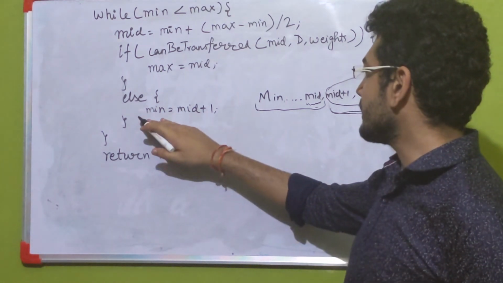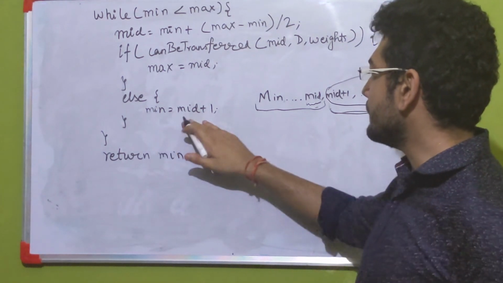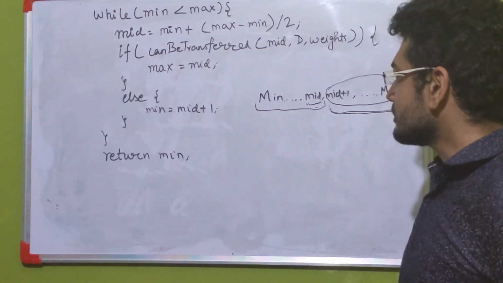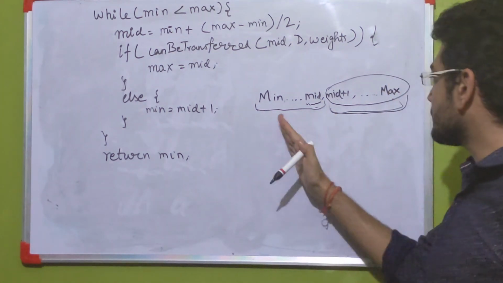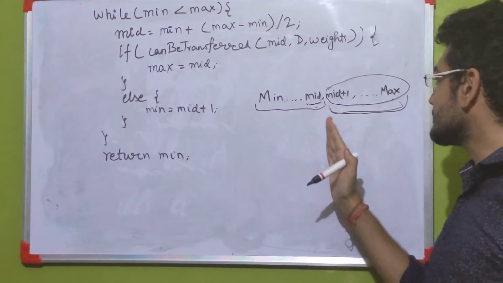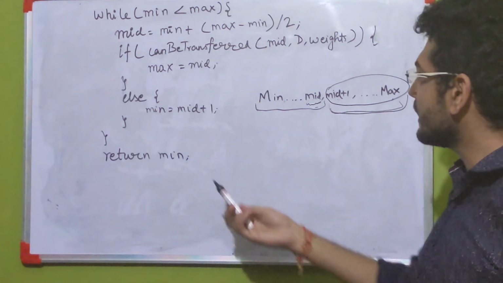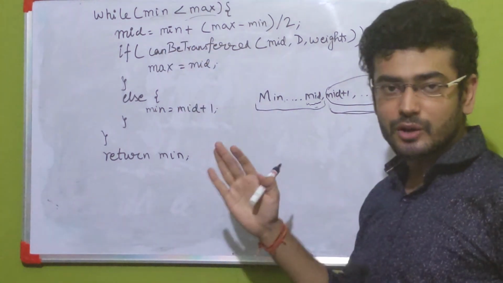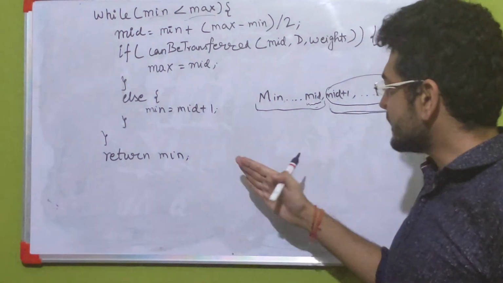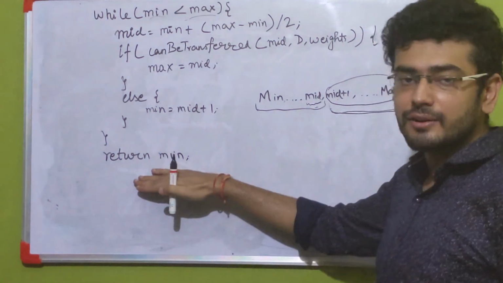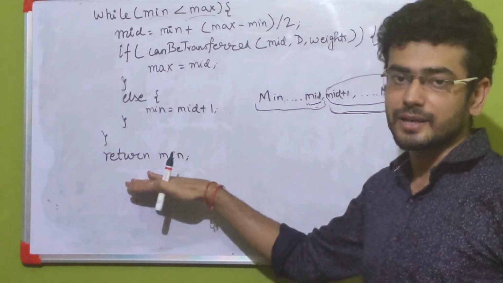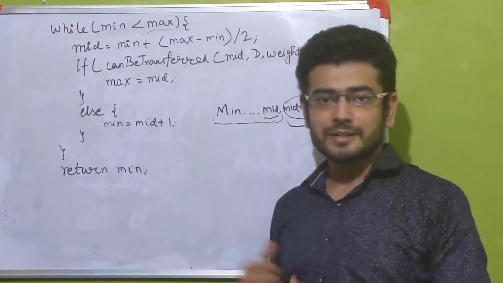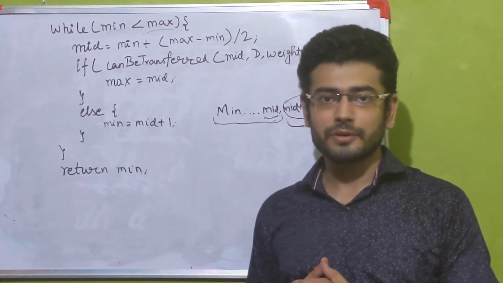So here we increase our min to mid plus 1. This is how we'll always keep reducing our search space by half. At the end of the day, we reach a space where min and max have an equal value, and in that case we return that value and we have our answer. So basically this is one of the accepted solutions on LeetCode for this particular problem.